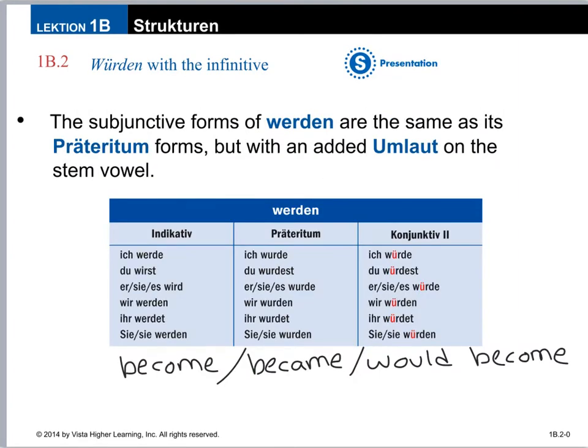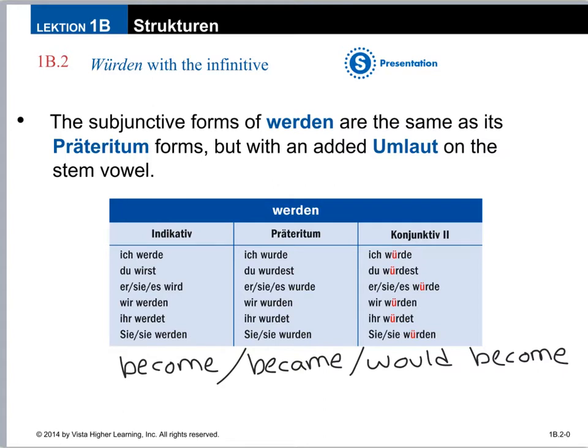So again, to form the subjunctive, we need to use the verb werden, which means to become. So you can see the present tense conjugation of werden on the chart here. To form the subjunctive, we're using the Präteritum form, so the past tense became, but we're adding an umlaut to it to make it hypothetical. Ich würde. Now it means would become. Ich würde, du würdest, sie, es würde, wir würden, ihr würdet, und sie formal or sie plural würden. Notice how the ich and sie, es forms are the same with this verb for the Konjunktiv II.